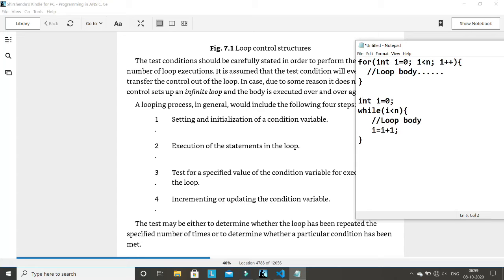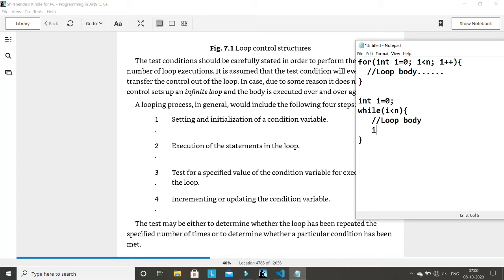But in case of a while loop, you have to first write the initialization statement by yourself. That is line number one, point number one. Then inside the while loop, whatever you write here is the condition checking, which is point three. Then the body of the loop is here, executing the body, that is point two. And lastly you have to increment or decrement in the while loop.